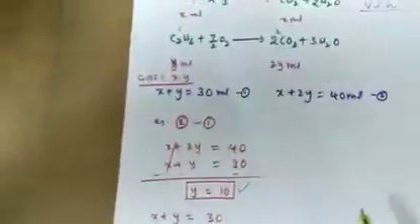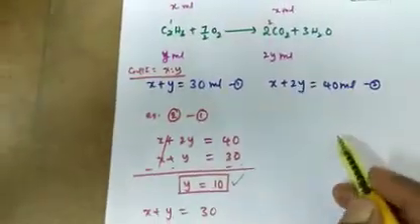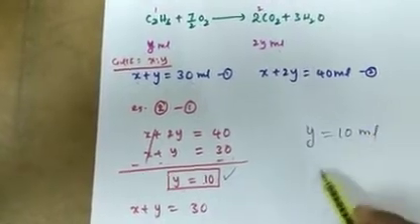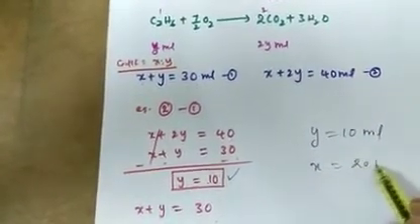So finally Y equals 10 ml and X equals 20 ml.